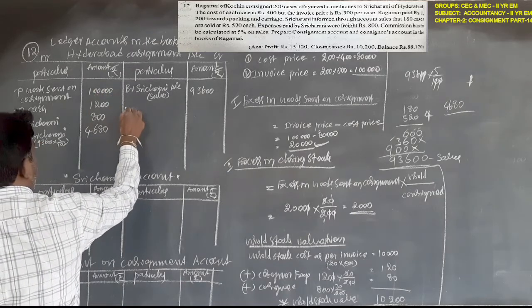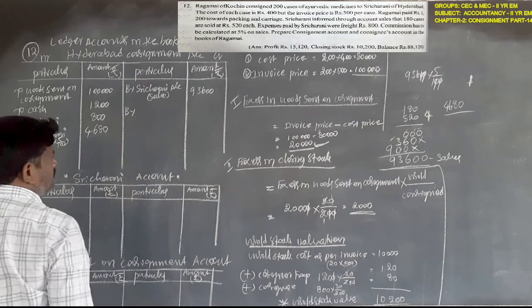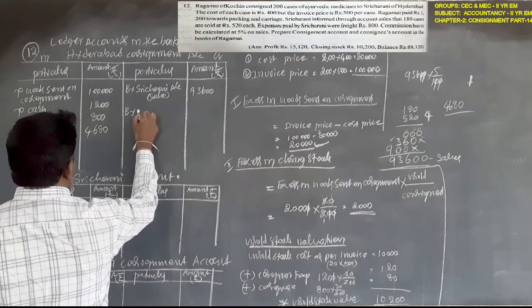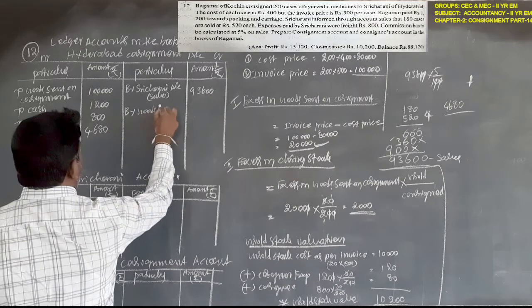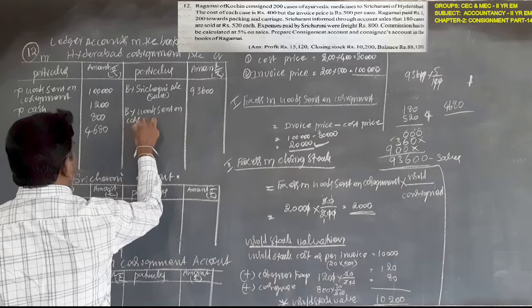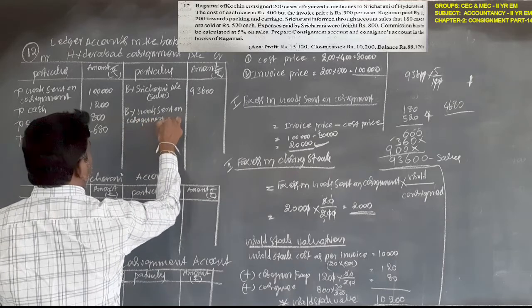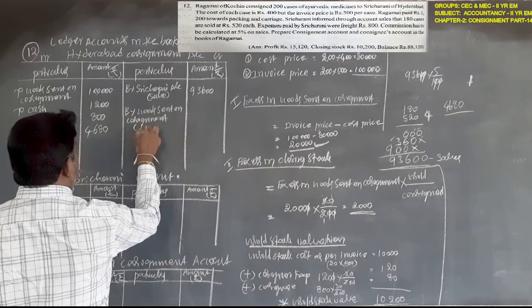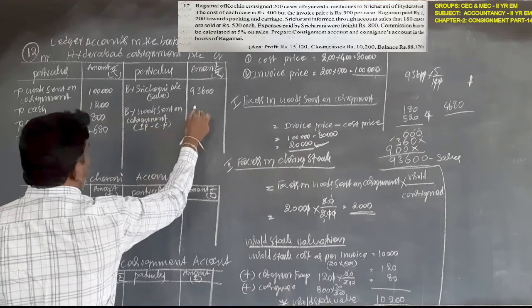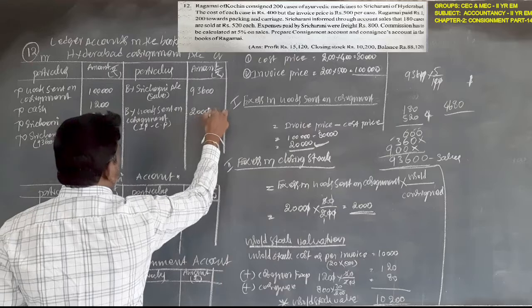We have to write here the loading charges, the excess loading, for cancellation purpose on goods sent on consignment. It is nothing but invoice price minus cost price, 20,000 rupees.